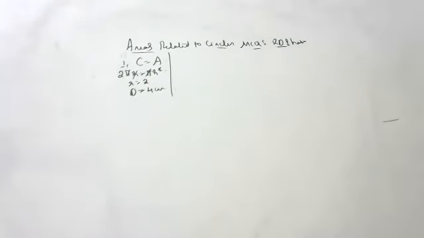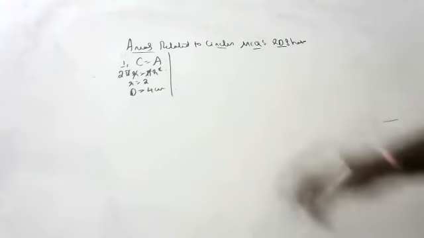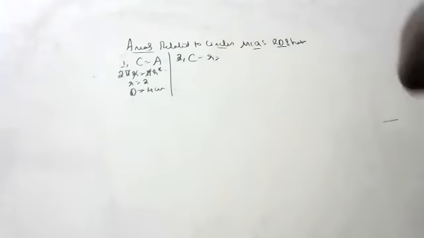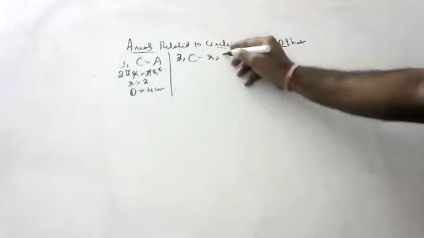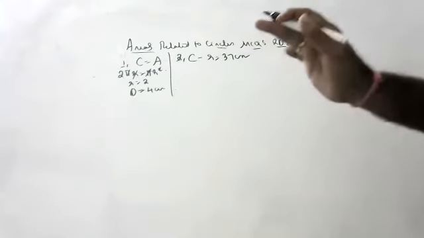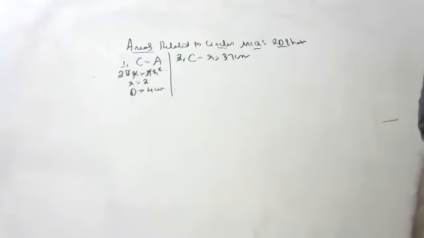Okay. Next, if the difference between circumference and radius of a circle is 37 centimeters, then find the circumference of the circle. The question is, find the circumference of the circle.